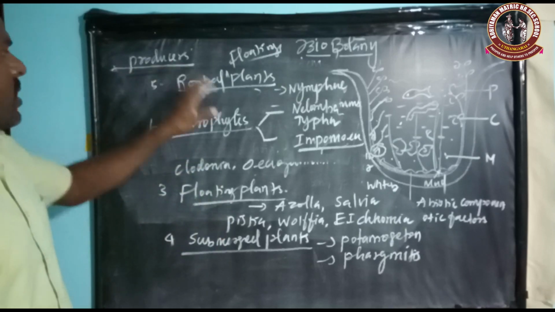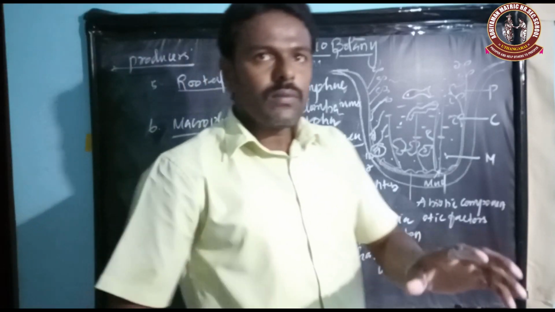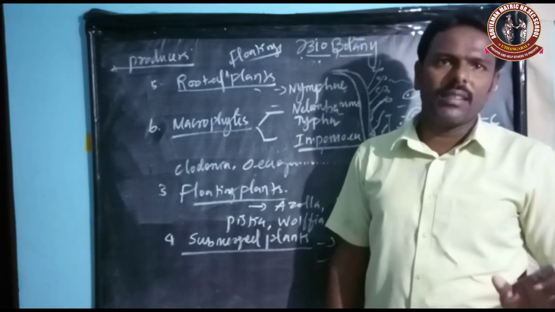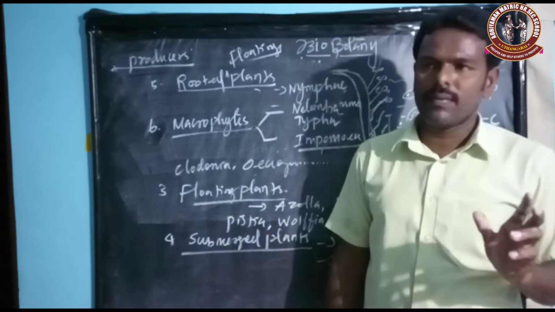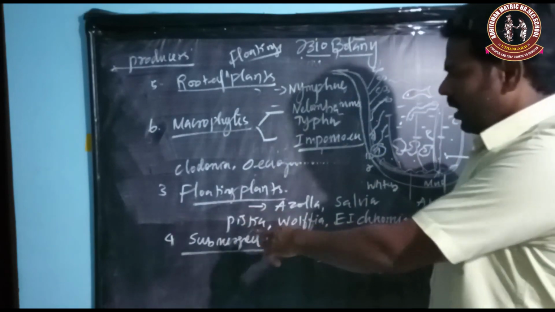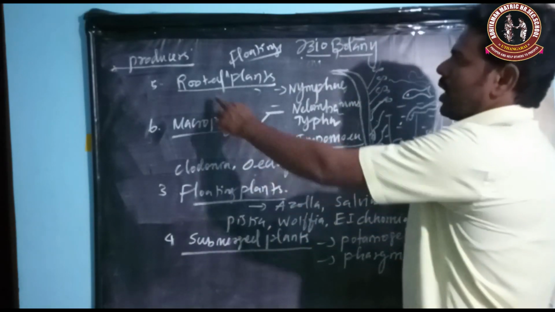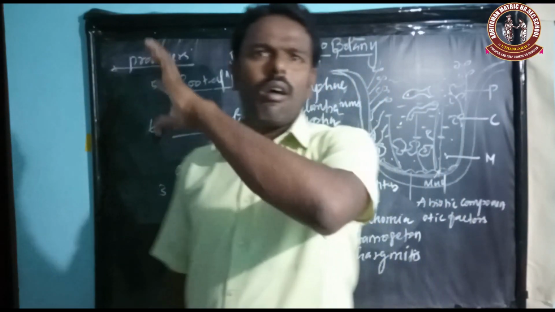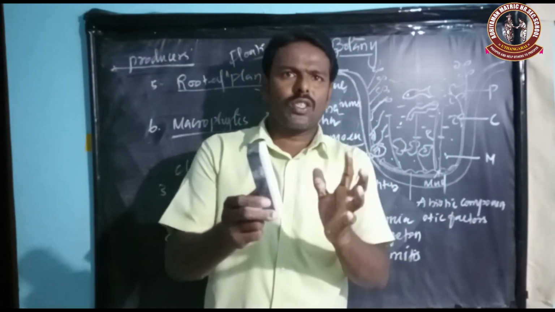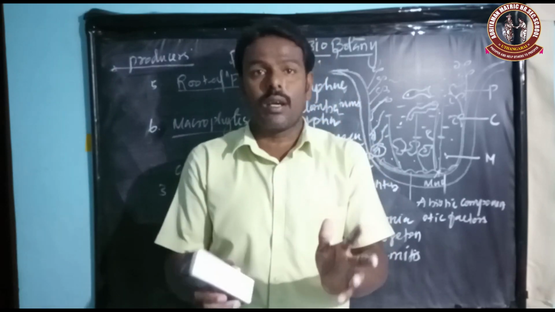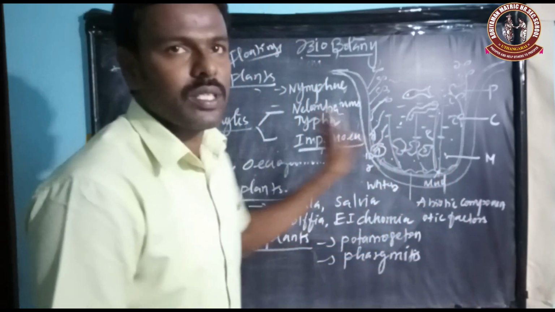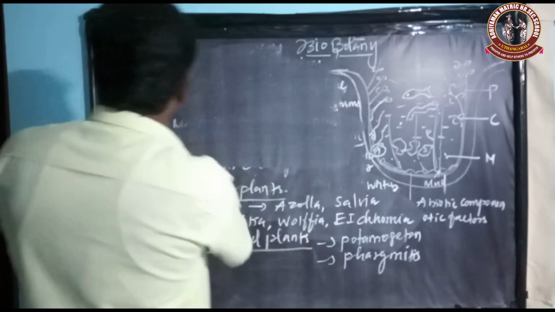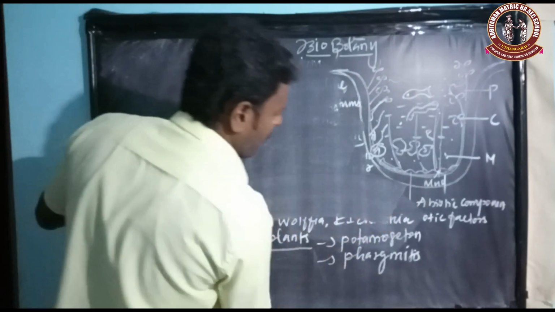Again, the producers consist of phytoplankton, filamentous algae, floating plants, submerged plants, rooted floating plants and macrophytes. So all these plants constitute the major producers of the pond ecosystem. Next we are going to discuss consumers. So what is meant by the consumer?